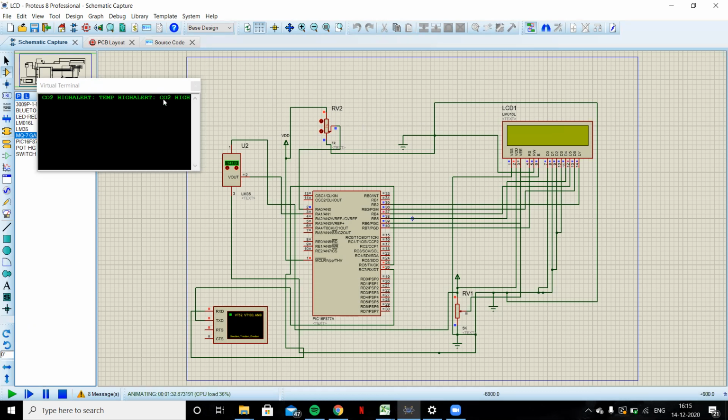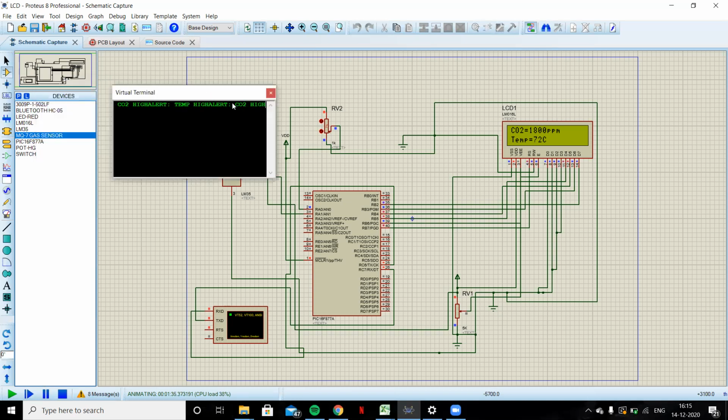And the output shown in the virtual terminal shows the alert when the temperature and the carbon dioxide level increase beyond the expected value. So the virtual terminal shows the alert, and it records the alert values, temperature alert and CO2 alert respectively.